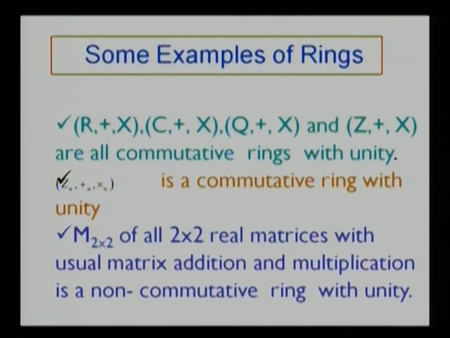Let us look at some examples. R with plus and cross, C with plus and multiplication, rational numbers with addition and multiplication, integers, they are all commutative rings with unity. Another important example is the set of all integers modulo n. Zn with addition modulo n and multiplication modulo n is a commutative ring with unity. The set of all 2 cross 2 matrices with usual matrix addition and multiplication is a non-commutative ring with unity.